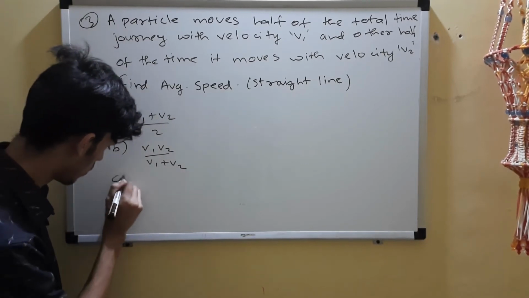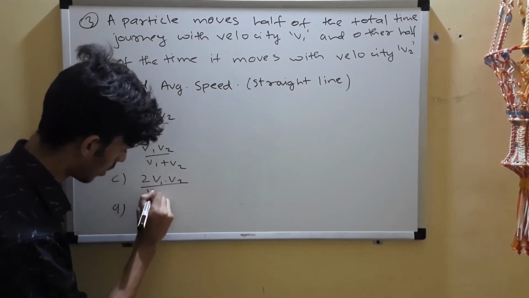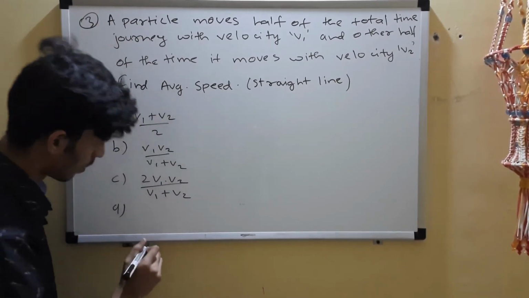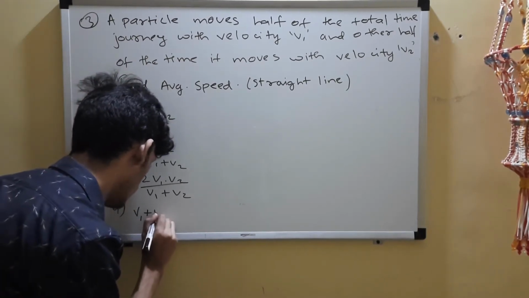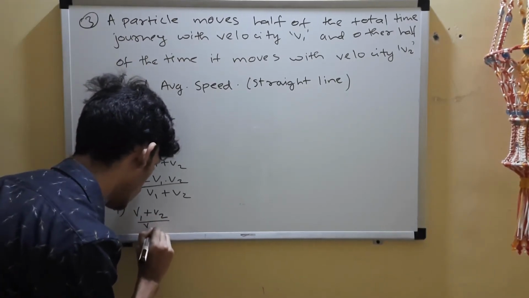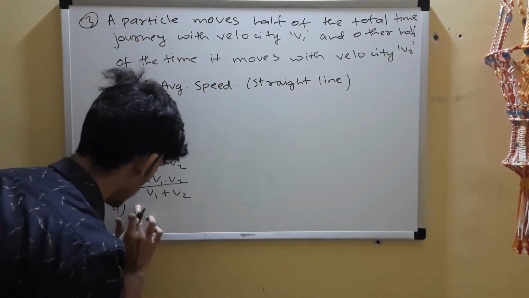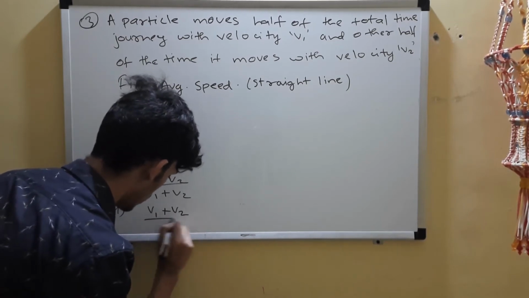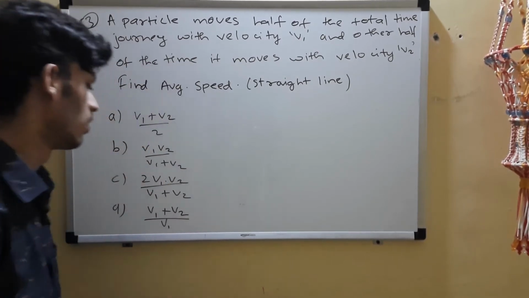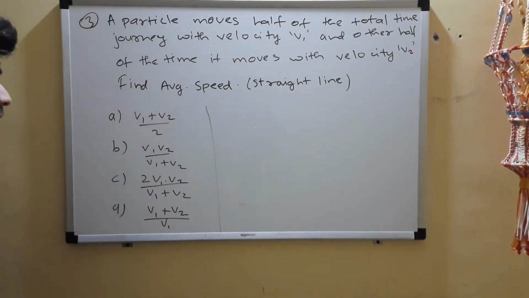Is it twice the product upon sum? Or is it V1 plus V2 upon V1? Okay, you can try it. Since it's the first one, I'll directly do it. You can try it. I'll move aside if you want to.